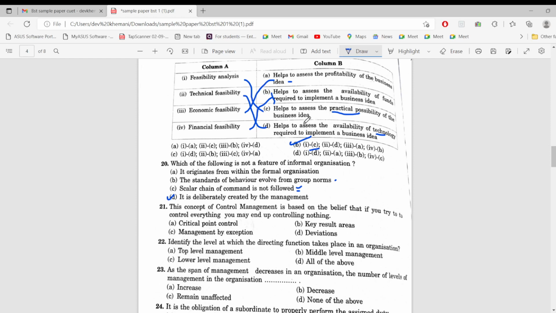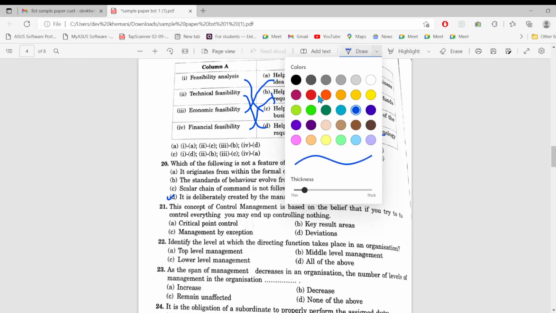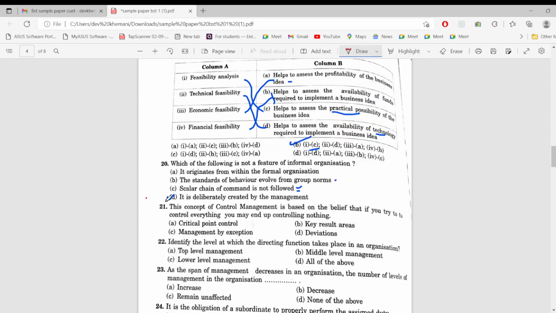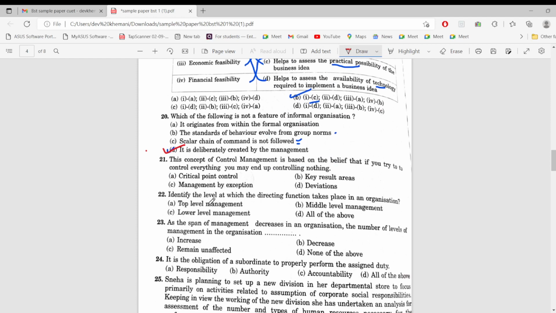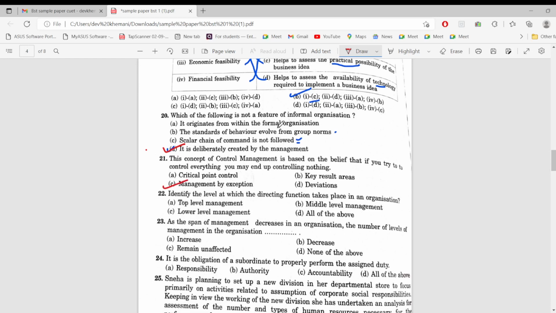Okay, I'll take a red pen and mark the answers. Yeah, option D would be the correct answer. Next, the concept of control management is based on the belief that if you try to control everything, you may end up by controlling nothing. That is, yeah, management by exception. Analyzing deviations point now. So 21C would be the correct answer.